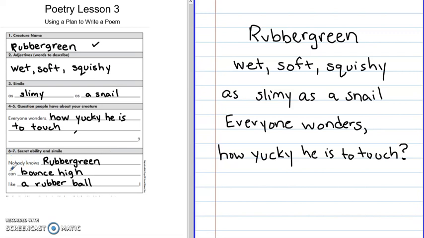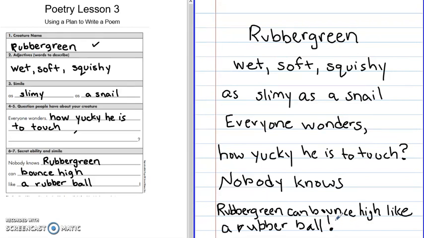Now, for lines 6 and 7, we're going to write the secret ability and simile. So for line 6, I'm going to write just nobody knows. And I'm going to make sure I capitalize the word nobody. And now underneath nobody knows, line 7 is going to be my simile. So I'm going to write Rubber Green can bounce high like a rubber ball. And I'm going to make sure that I end that simile with an exclamation point.